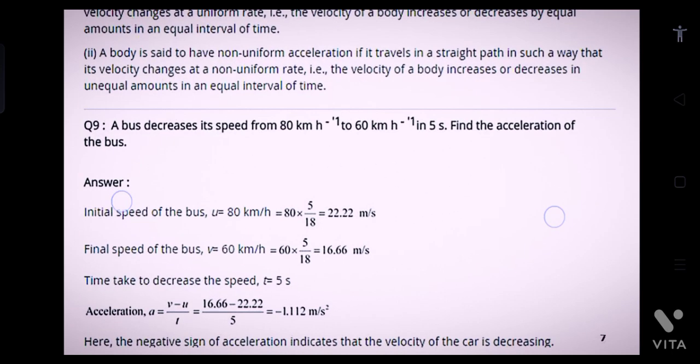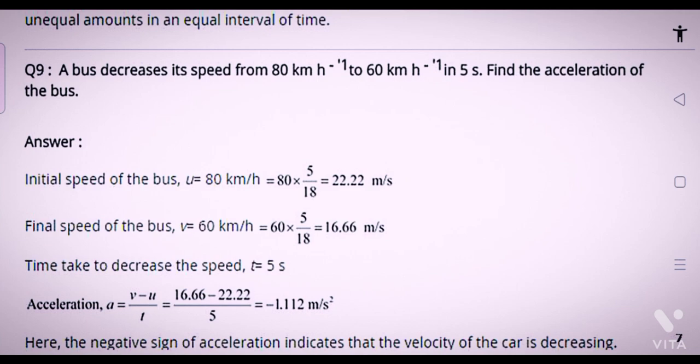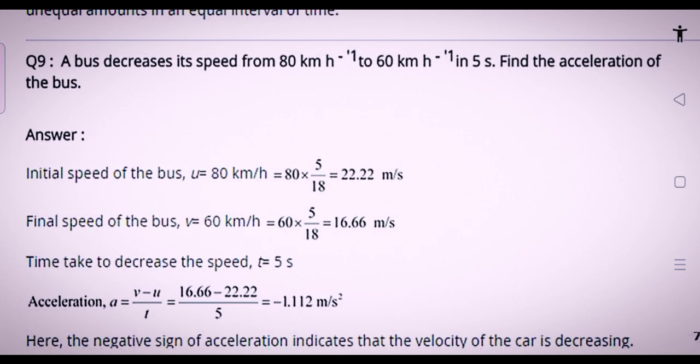Question number 9. A bus decreases its speed from 80 km per hour to 60 km per hour in 5 seconds. Find the acceleration of the bus. Answer. Initial speed of bus u is equal to 80 km per hour, that is 80 into 5 upon 18. Converting km per hour into meter per second, we get 22.22 meter per second. Final speed of the bus v is equal to 60 km per hour, that is 60 into 5 upon 18, it is equal to 16.66 meter per second.